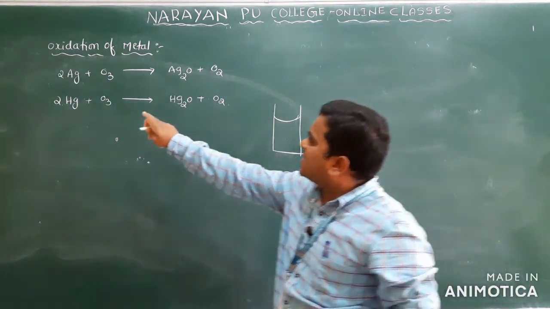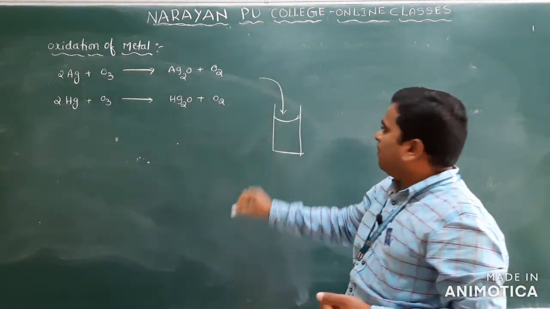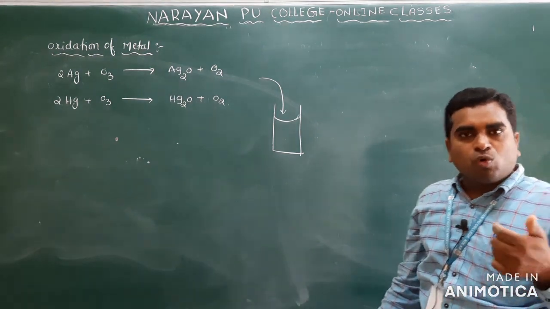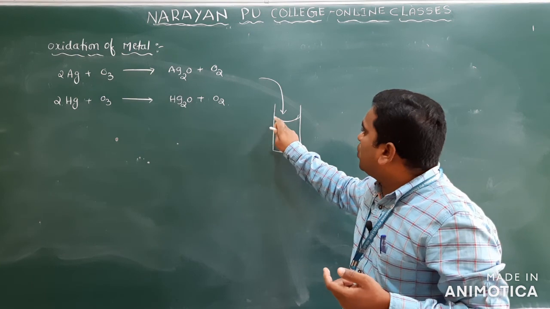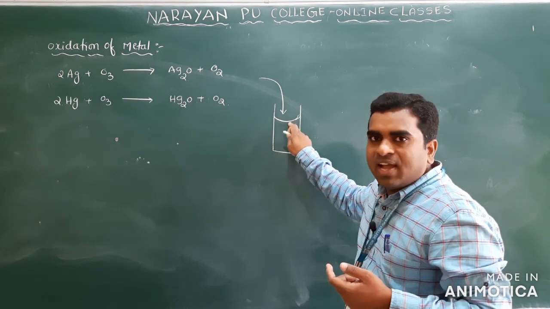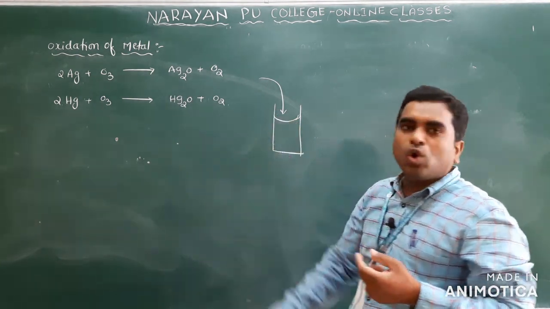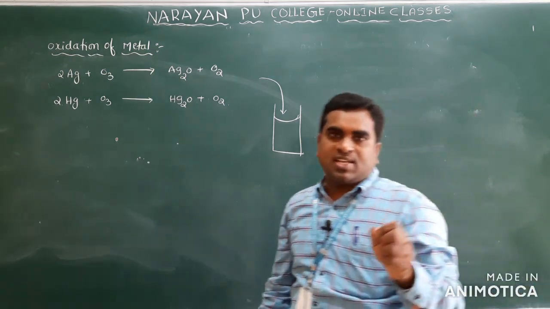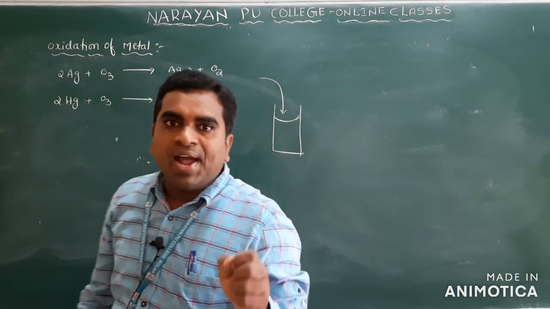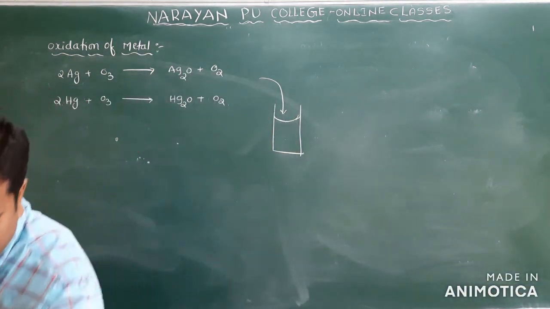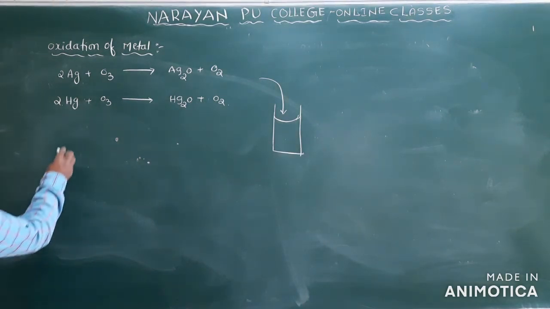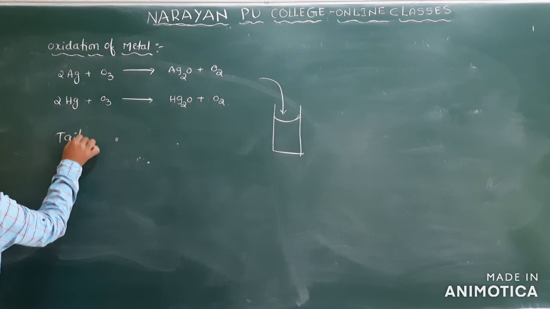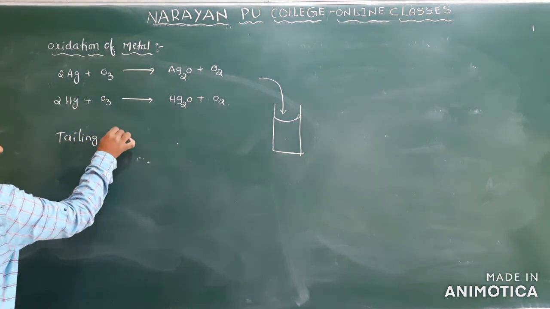When ozone gas is passed through the mercury, it loses its meniscus and sticks to the test tube. That process is called tailing of mercury. So put the heading here: tailing of mercury. Sometimes they ask about tailing of mercury.